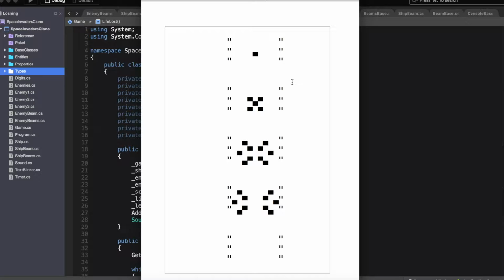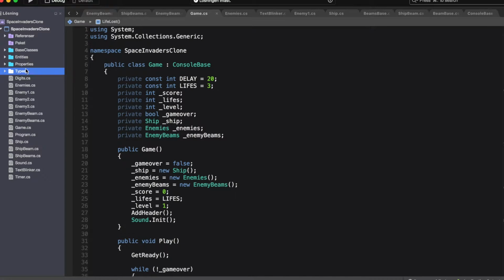I've created 4 different sprites for an explosion. The first 3 I want to be animated whenever an enemy has been destroyed, and the final one, or all 4 of them, whenever the ship is destroyed. So let's have a look at the code.